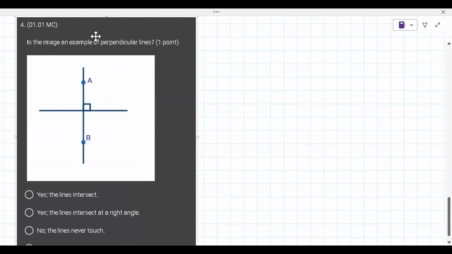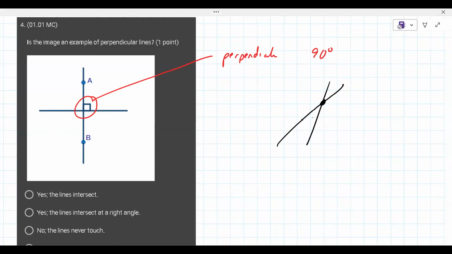So is the image an example of perpendicular lines? So this box here does mean perpendicular, means 90 degrees. Now it's not 90 degrees because they intersect, because I can draw something that intersects that's not 90 degrees.